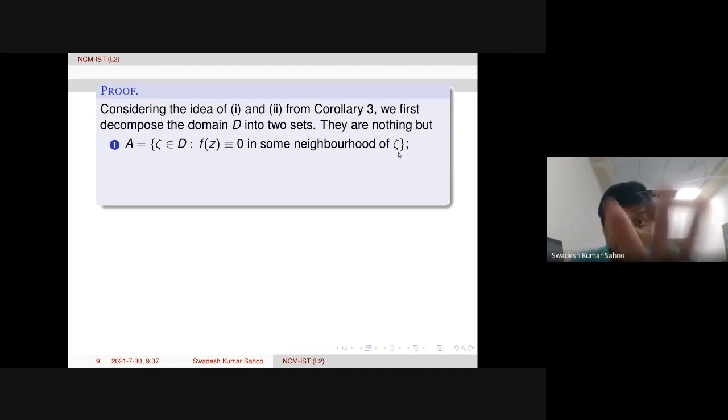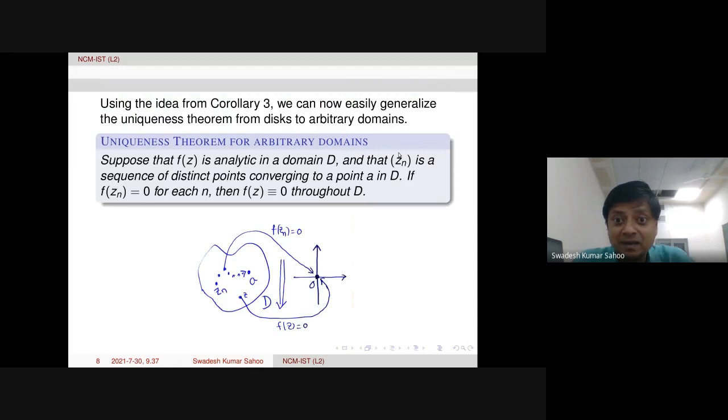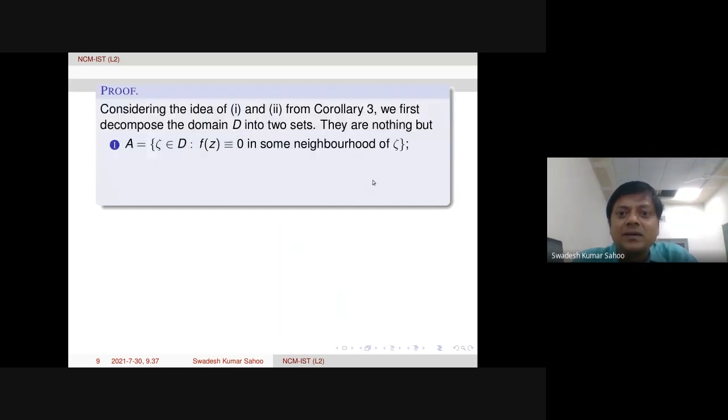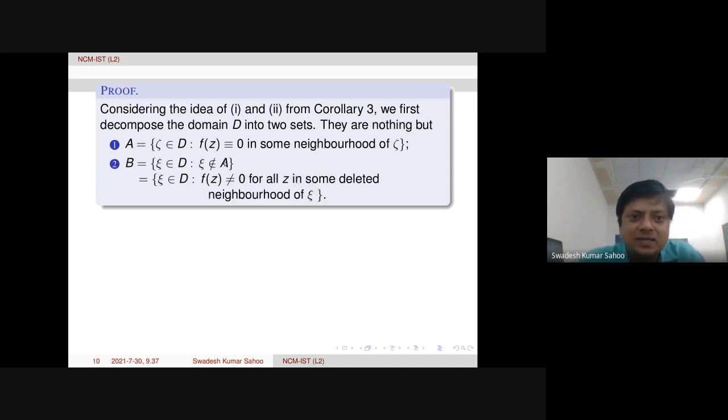So actually here was the mistake. Yesterday what I did, this point A, I took the same point here in place of zeta here. That is the problem. And I was collecting these zeros of F here in some neighborhood of that. That was the problem. Okay. So here, pictorially I will explain. The second one is just its opposite.